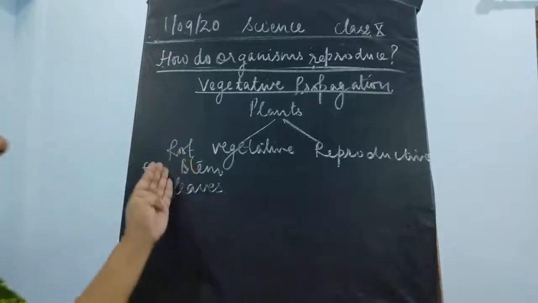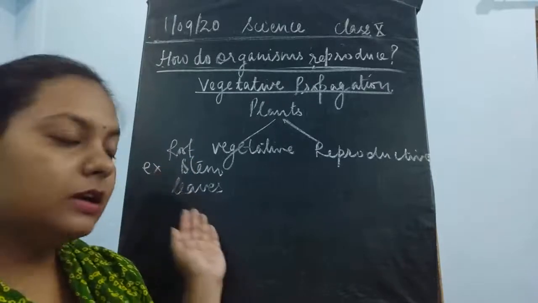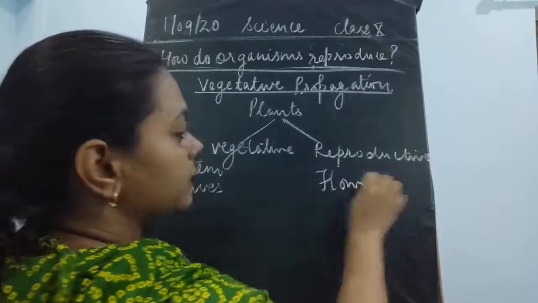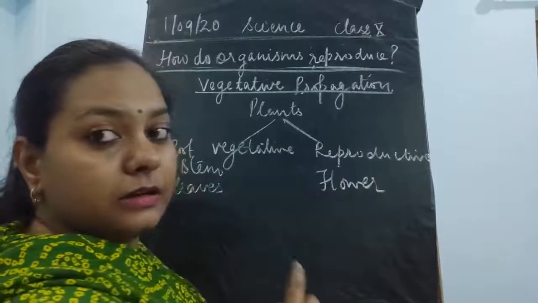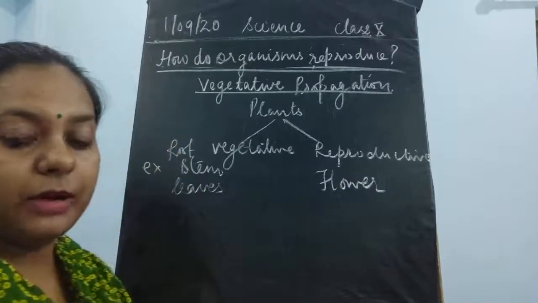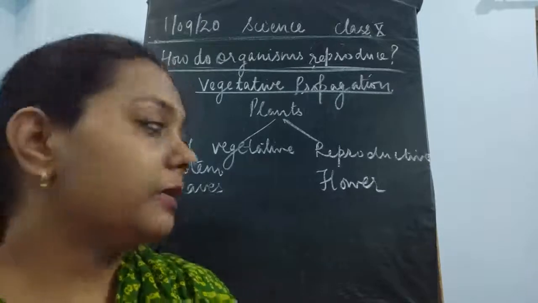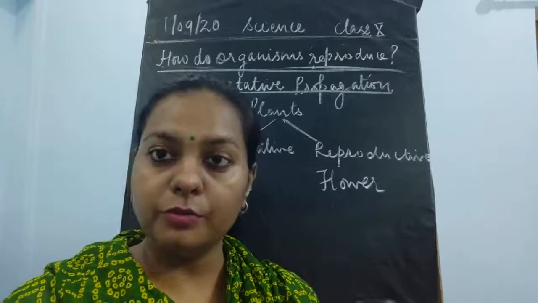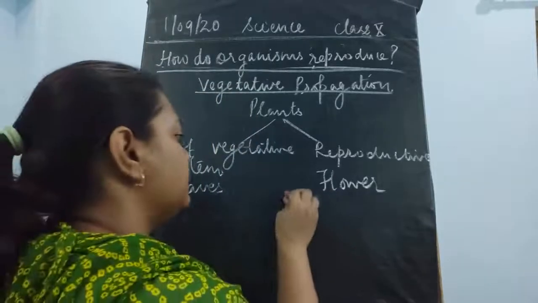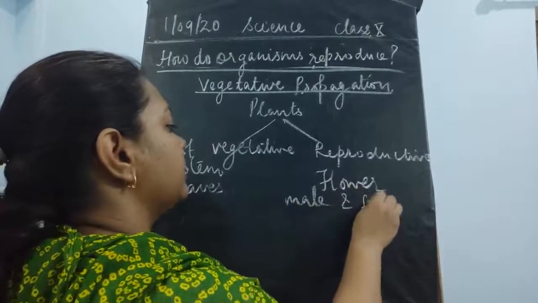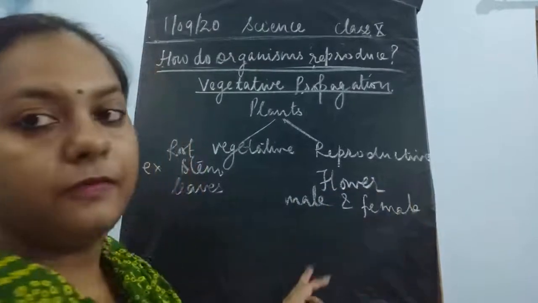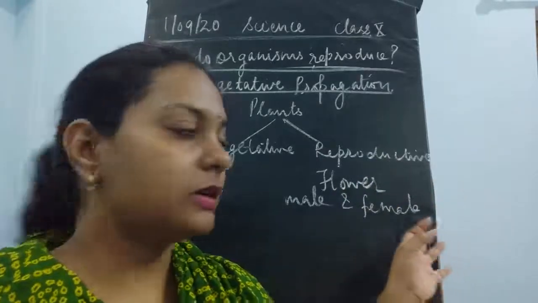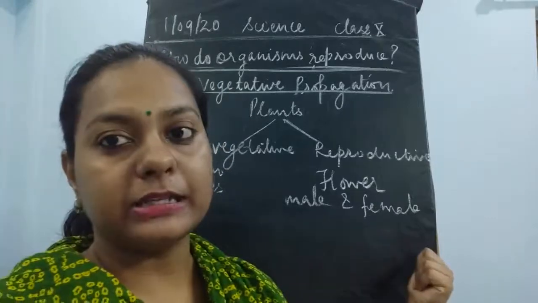Okay, next what is left? We have written the three parts over here, so we are only left with one part, that is the flower. This flower is a part which is said to be a reproductive part. Now why is it said to be a reproductive part? Because each and every flower has two parts, the male reproductive part and the female reproductive part of the flower. That is why it is said to be the reproductive part of a flower, because it has individually male and female parts present in it.